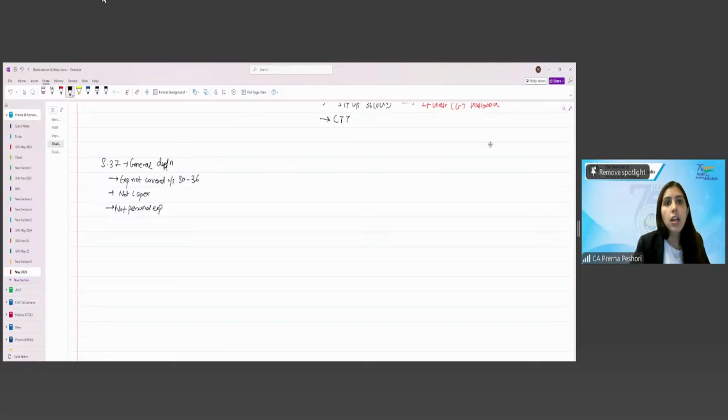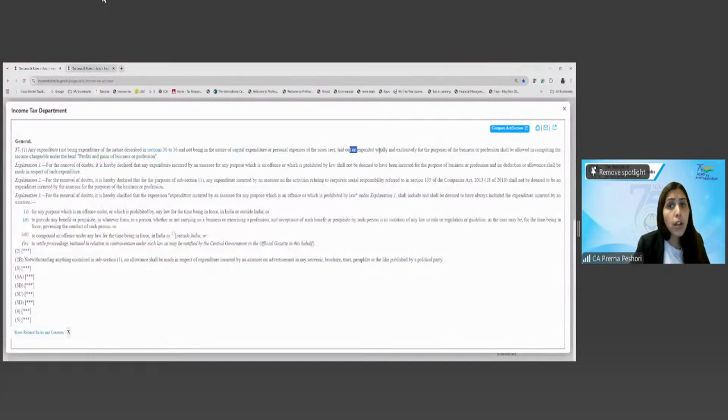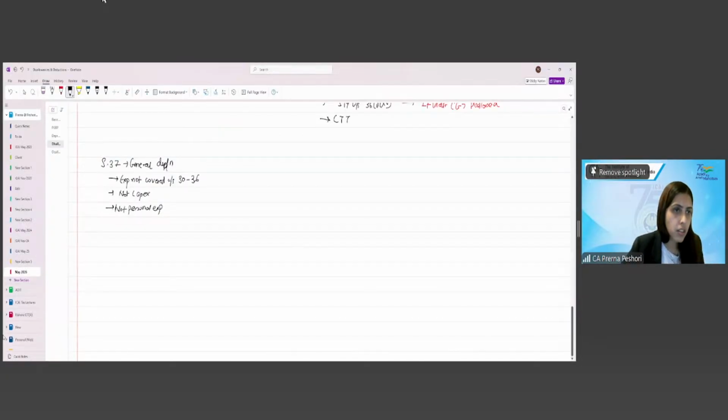Right? Laid out or expended wholly and exclusively for the purpose of business or profession. Wholly and exclusively for business or profession shall be allowed as deduction under PGBP.